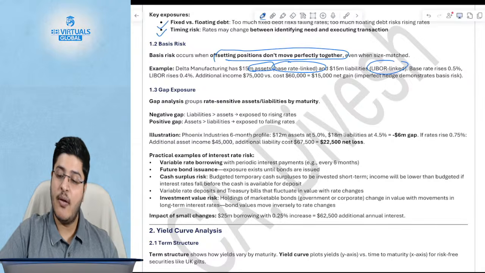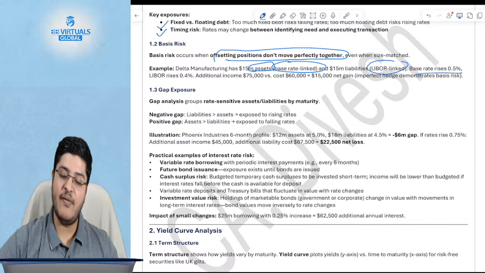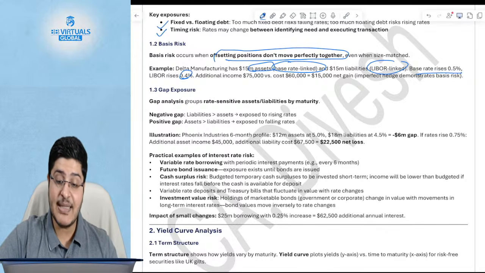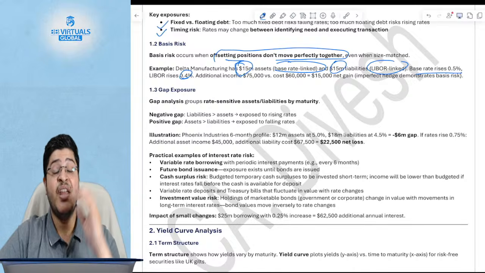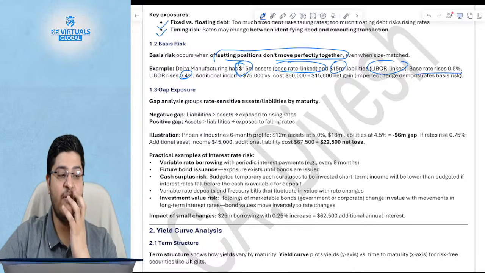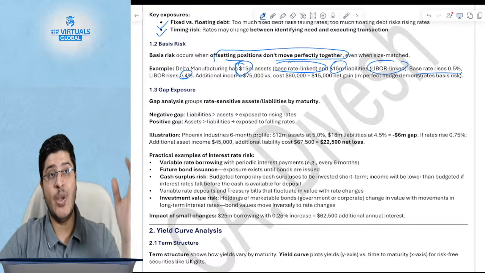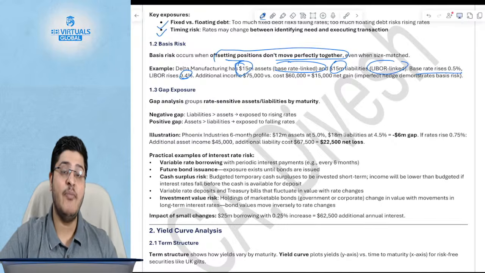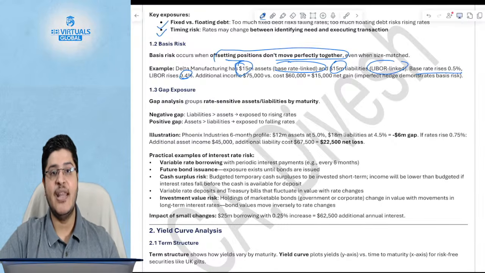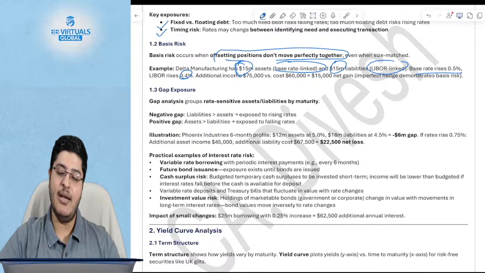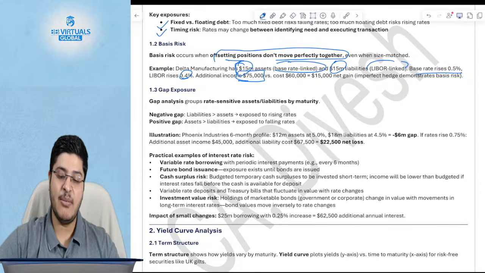They are linked to LIBOR. When the base rate rises 0.5%, LIBOR is rising only 0.4%. So even though they are exactly the same amount of asset and liability and both are floating, the rate to which they are linked, for example, assume one of them is linked to the US's central bank rate, one of them is linked to the UK's central bank rate, they will most ideally not move in the same move to the same extent. Direction might be the same, extent might not be the same, and hence there will be some net gain or net loss.